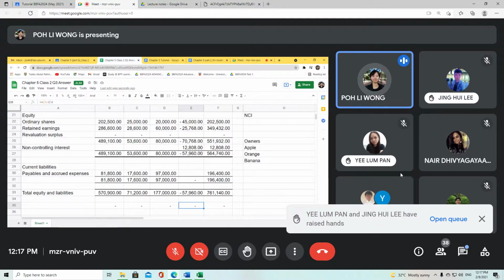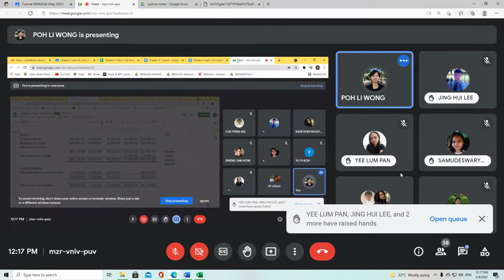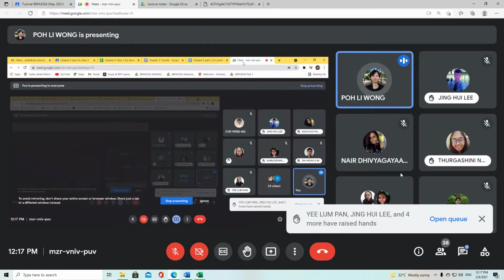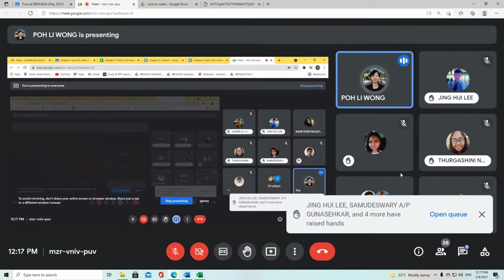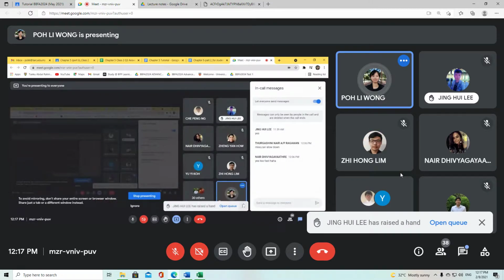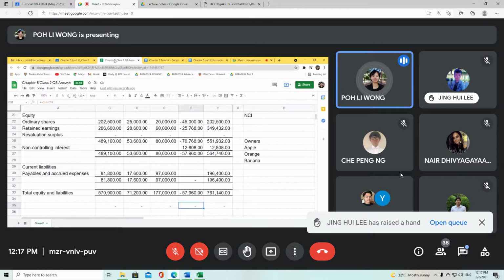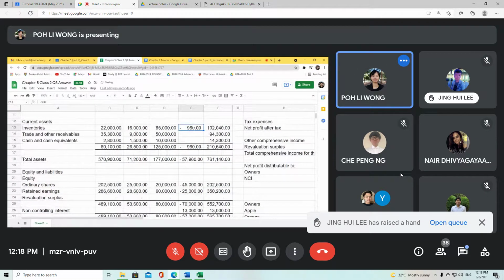Can raise hand if cannot follow. So everyone raised hand, cannot follow. Okay. Too fast. Okay. So again, I will take out the 960 adjustment first.